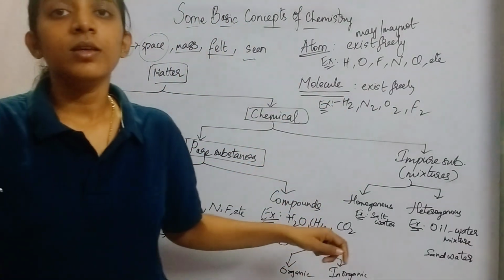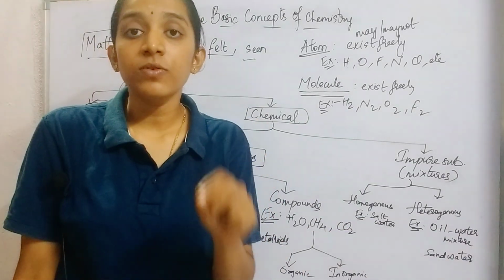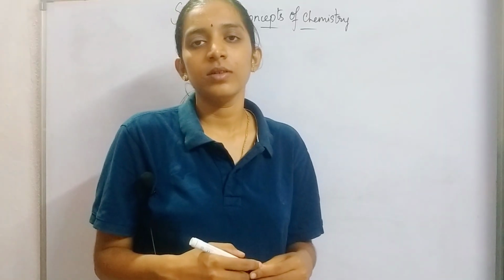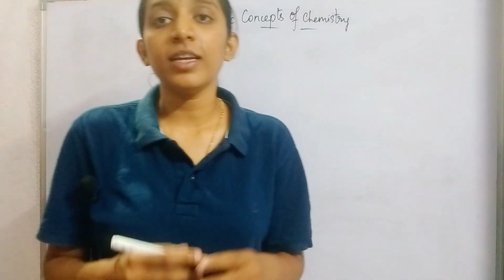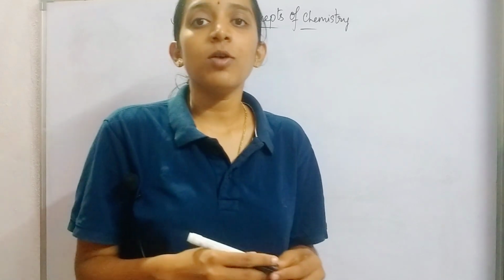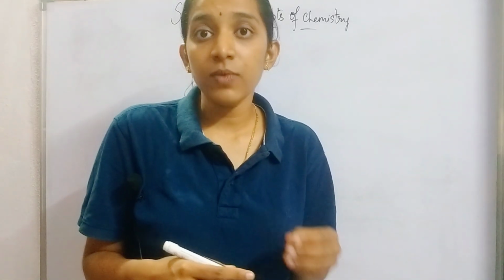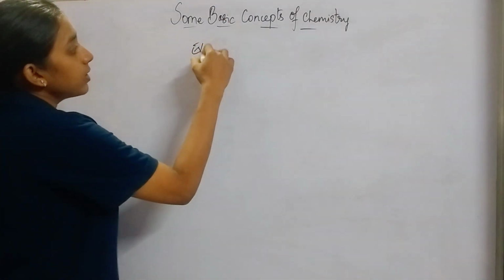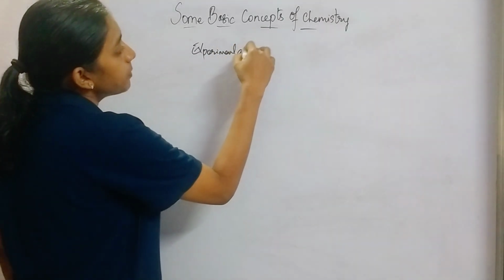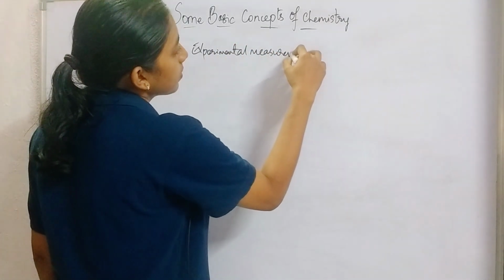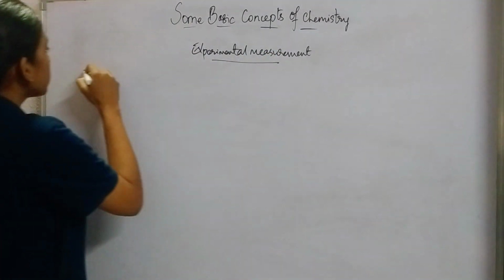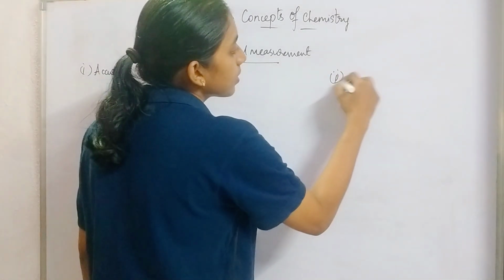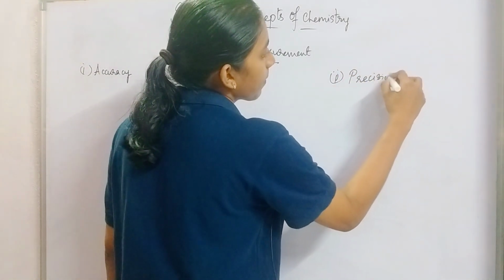Now we'll be seeing the two types of experimental measurements. We all know that chemistry is an experimental science. We will be performing different types of experiments in the lab and we will be obtaining measured values. So we'll now see the different types of experimental measurements. One is accuracy and second is precision.